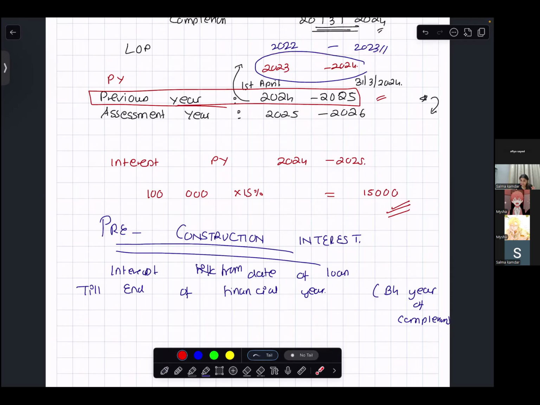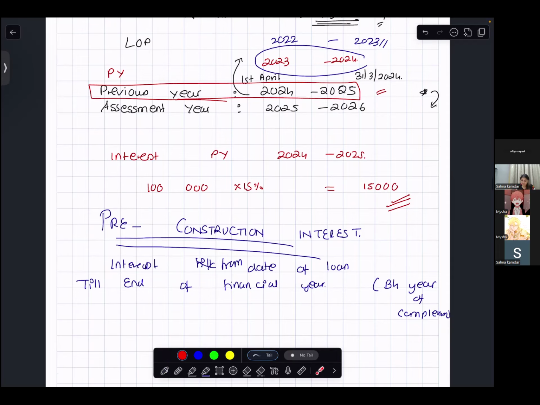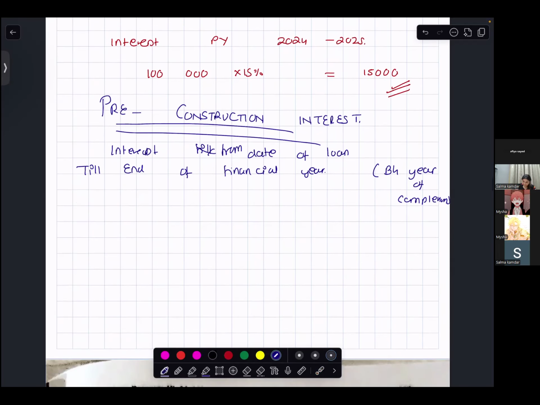Please relate it. Date of loan is what? 1/4/2021. So date of loan is 1/4/21. I have completed when? 23/24. Which previous year this falls into? 2023/2024.